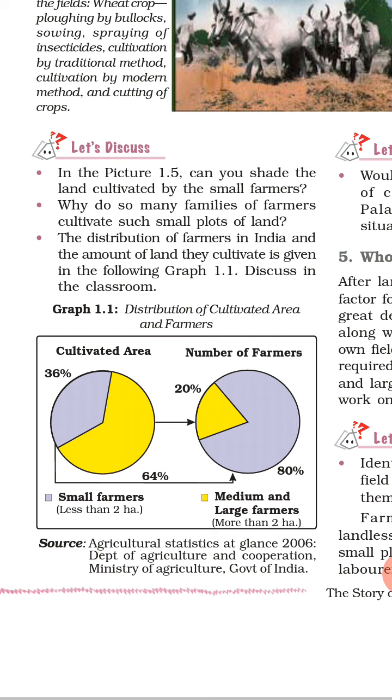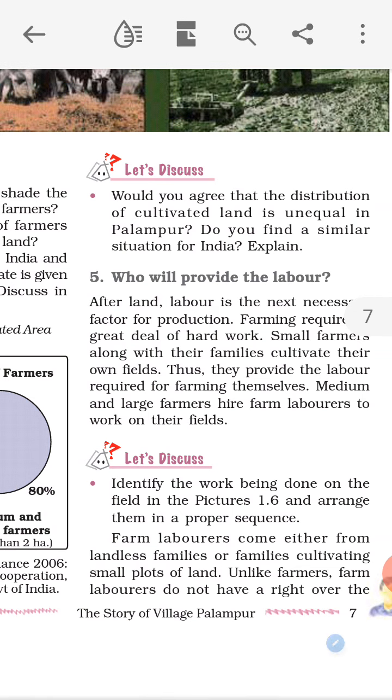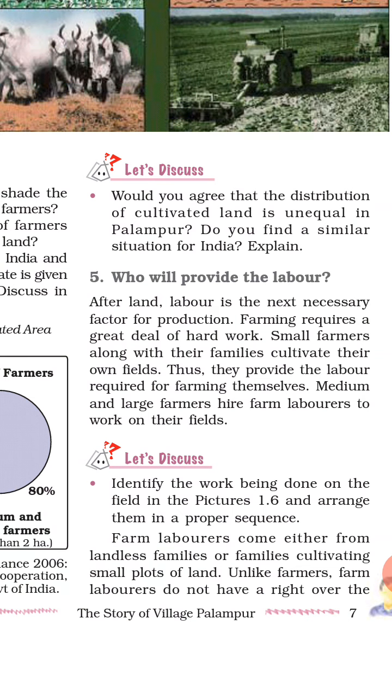Distribution of cultivated area and farmers. Now see this graph and try to understand. Now I am reading this one. Let's discuss. Would you agree that the distribution of cultivated land is unequal in Palampur? Yes, of course. Do you find a similar situation for India? Yes, we can see a similar situation in many villages in our country. Now explain in your language.